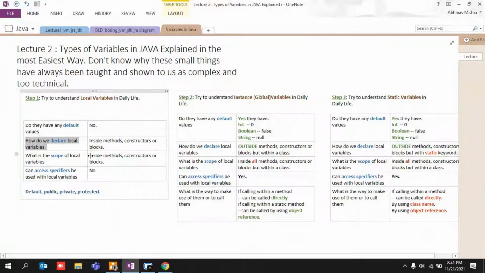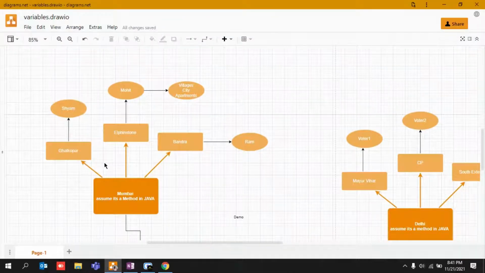What is your scope? How can you help me out? So they will say that, I am living in Delhi, I know 10 different people, my scope is limited not only to Mayur Vihar, I can help you out in Connaught Place as well. My scope is also limited not only to Mayur Vihar and Connaught Place, I can help you out in South Extension. But your scope is limited.